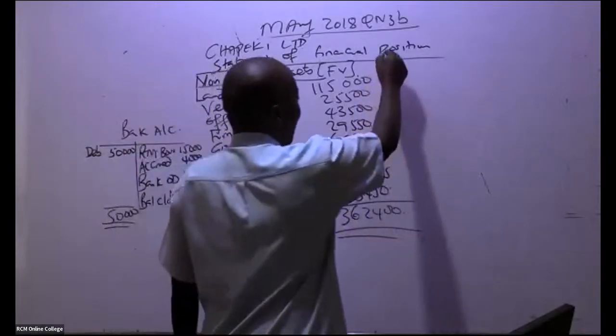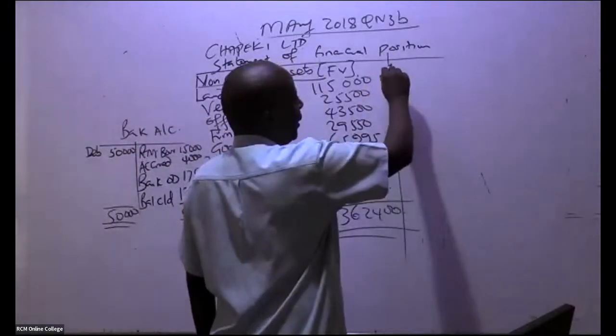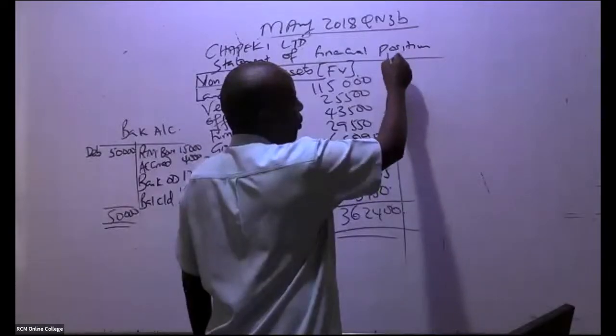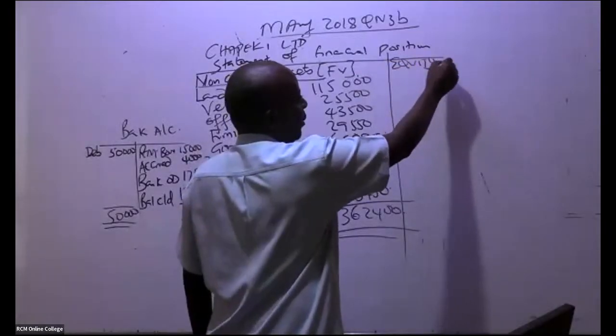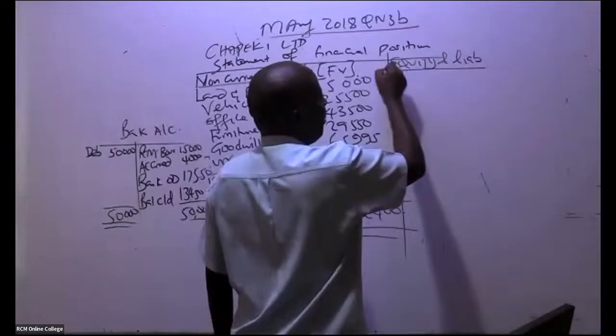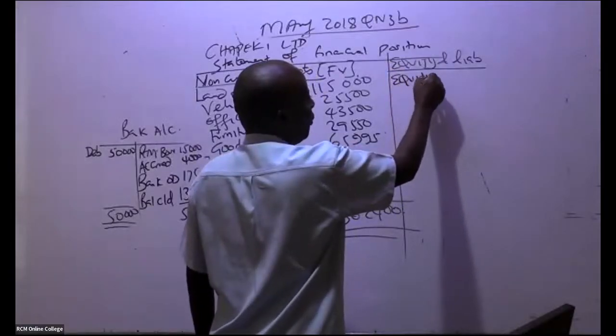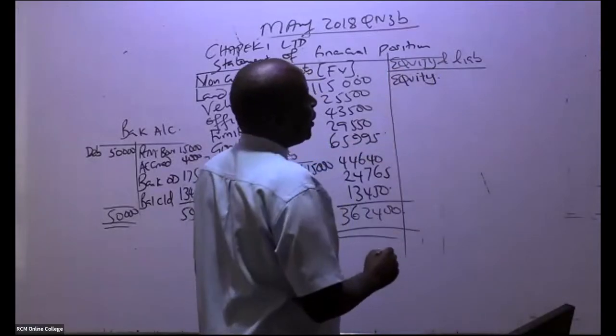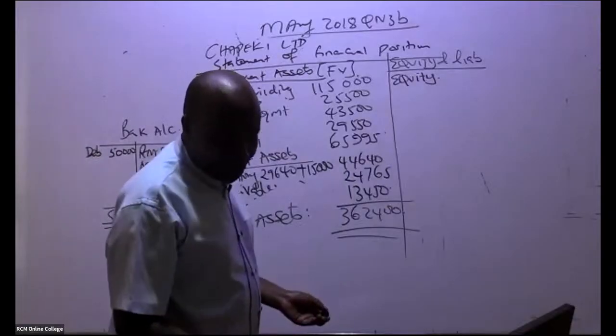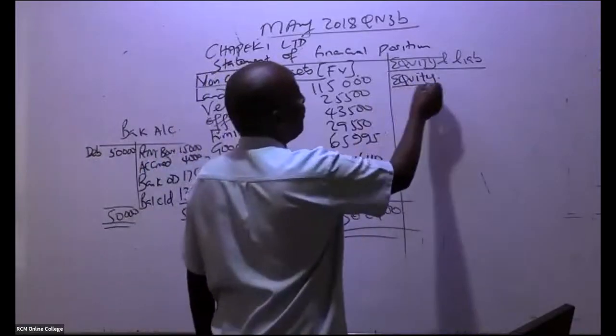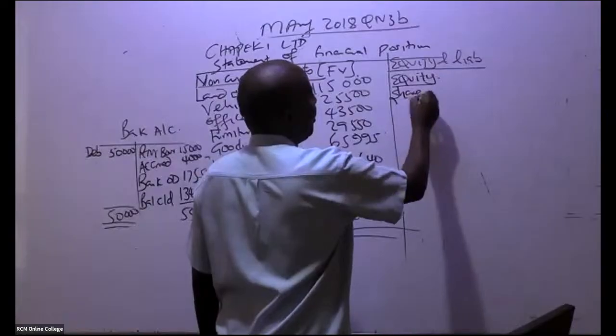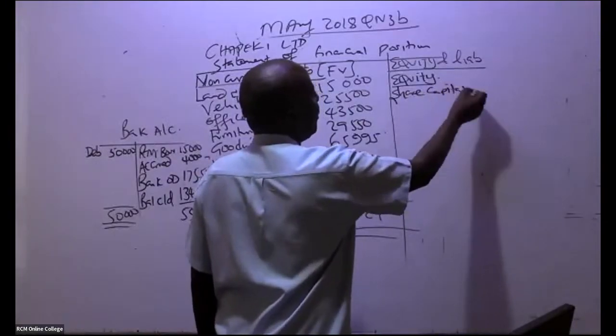So for me, I'll come and look at equity and liabilities. So we have here financed by equity and liabilities. You begin with equity. So equity, what do we have there? Share capital. So equity, go to note number 3.